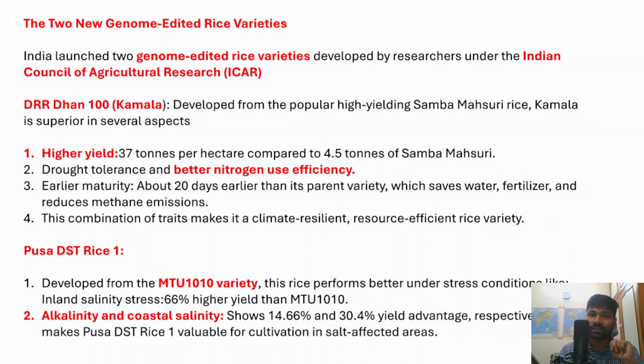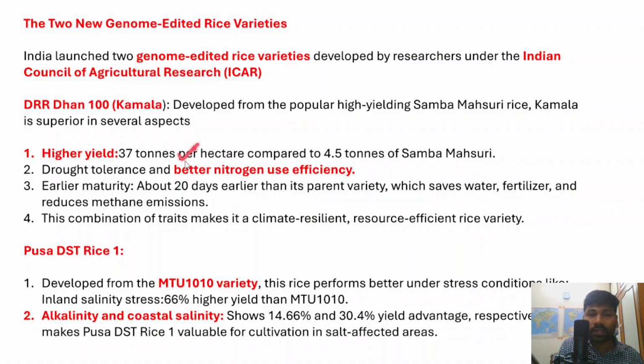The second advantage is that the Kamala rice variety would have drought tolerance. Because of climate change, erratic rainfall, failure of monsoon and dry conditions, the Kamala rice variety can easily sustain those conditions. It has a high drought tolerance, and it also has better nitrogen use efficiency.